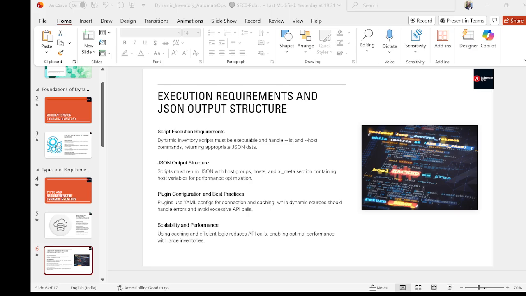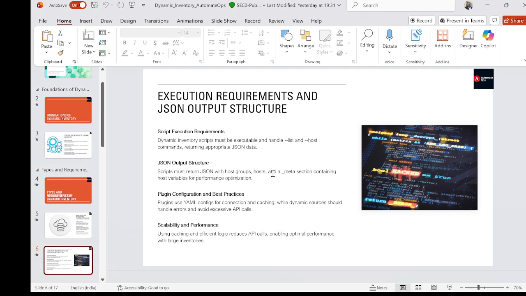Now, what are the requirements for building a dynamic inventory? Whether it's script or plugin-based automation, to work correctly we must follow Ansible's expected structure. A script must accept the --list and --host arguments, returning JSON data.